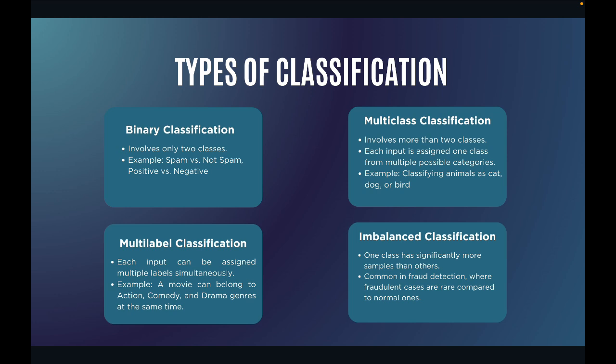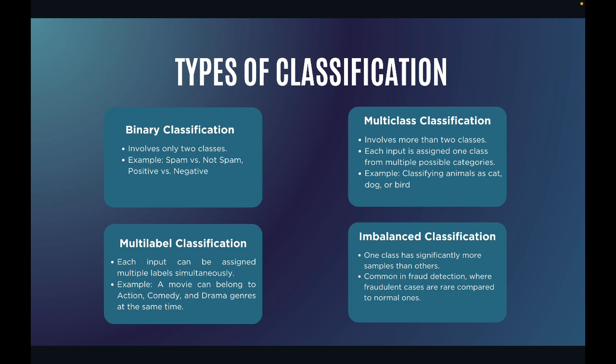Next we have multi-class classification. More than two options, because life isn't just black and white, right? Recognizing whether a photo is of a cat, dog or a rabbit. Predicting which subject you will nap through in class, like maths, history or physics. Simple terms, okay? Next we have multi-label classification.